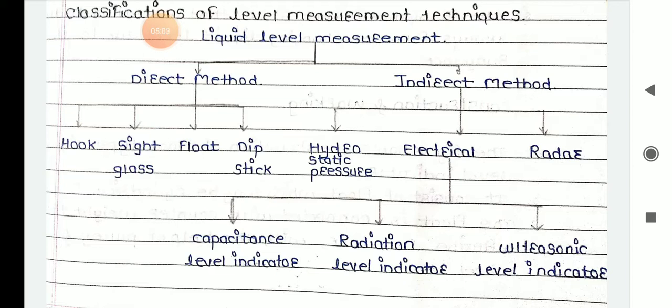So in the direct method, again it is divided into four types. First one is the hook type, second one is the sight glass type, third one is the float type, fourth one is the dipstick type.